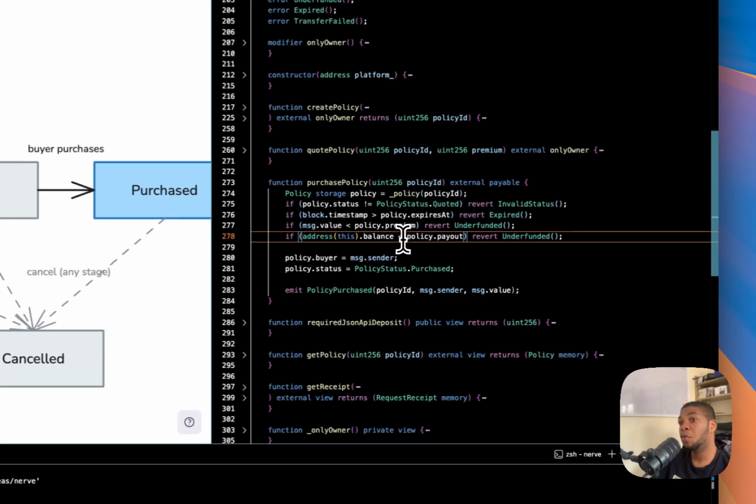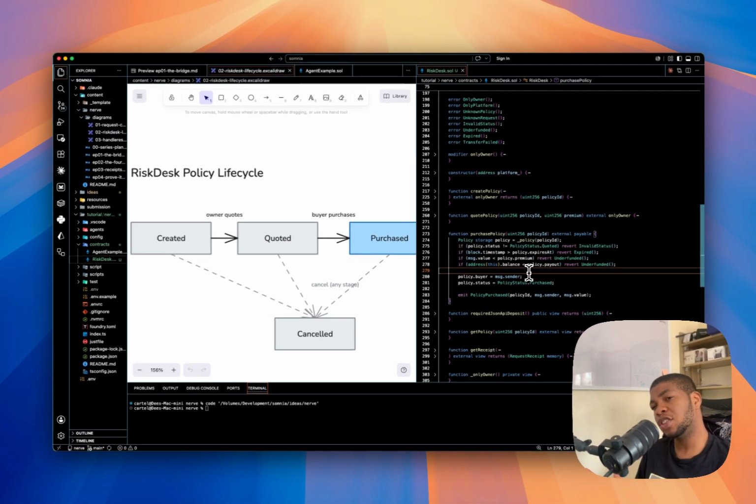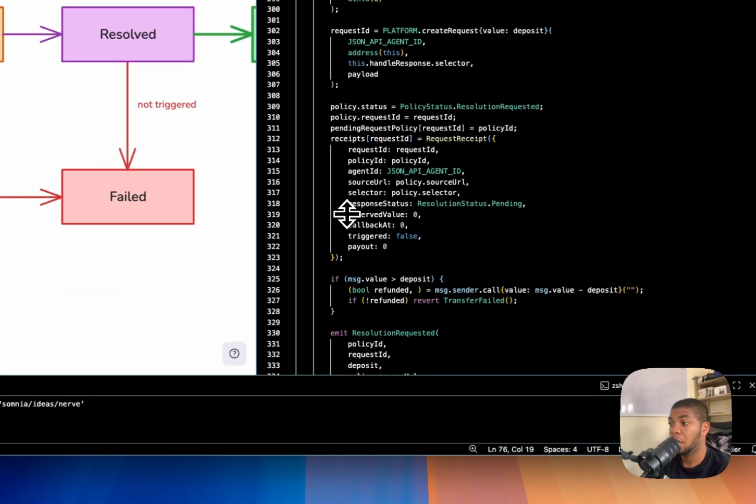If all 4 hold, we record the buyer and we move it to purchased. Now someone is covered, and the only open question left is what Bitcoin actually did. That's the agent's call, and that's the next 2 functions. All right, so